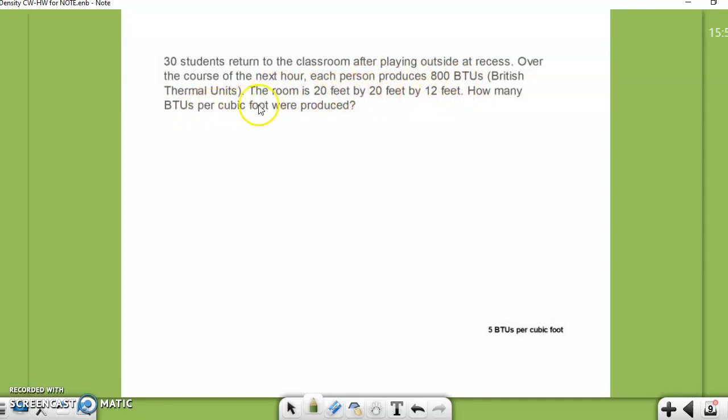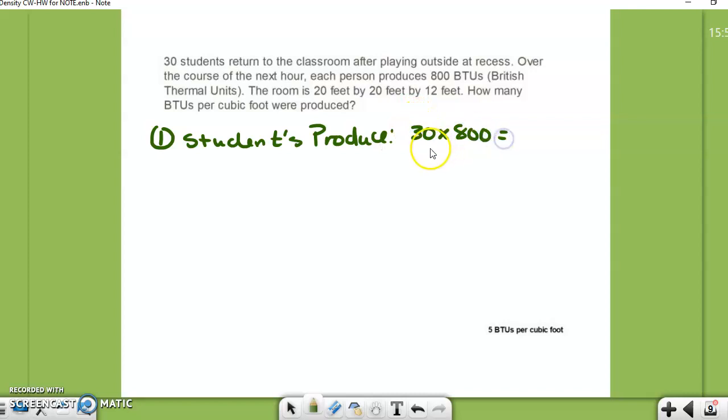How many BTUs per cubic foot were produced? So first of all, let's think about what the students produce. I'm going to say 30 times 800, 24,000 BTUs.